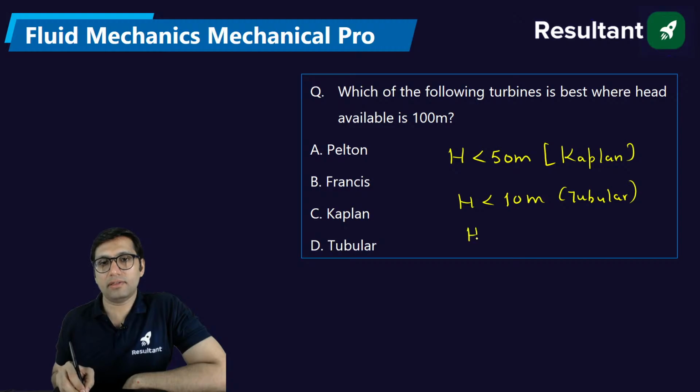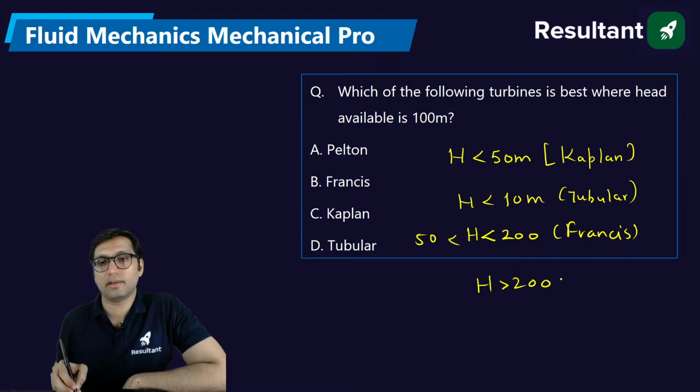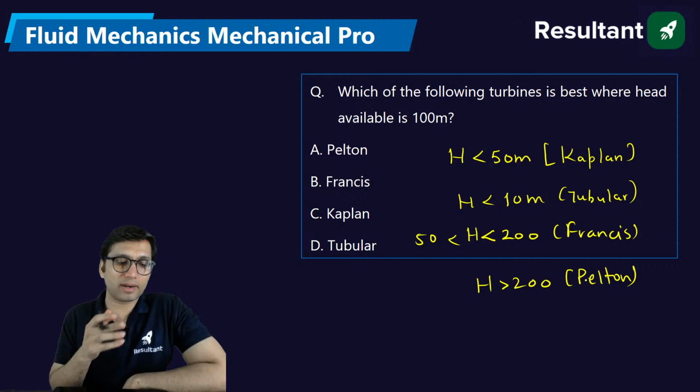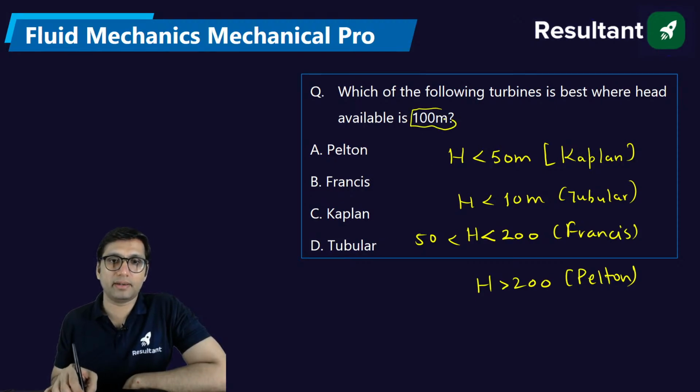If the head is less than 200 and greater than 50, it will be Francis. If the operating head is greater than 200, it will be Pelton. So based on the operating head, you can classify the turbine. Because the head is 100 meter, that turbine will be your Francis turbine.